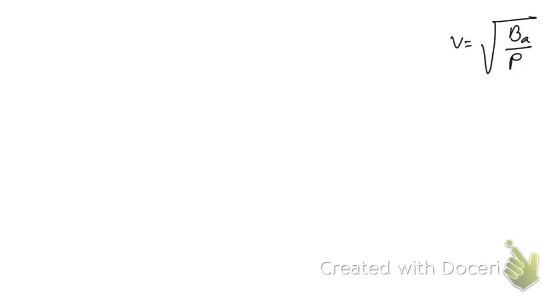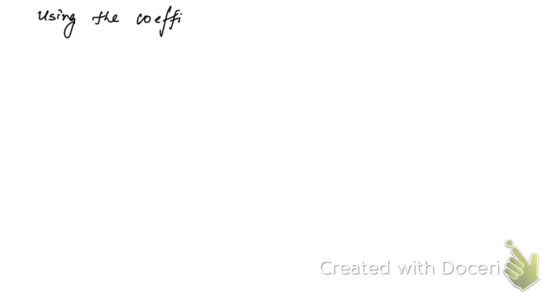So here we're going to use the bulk modulus of the medium during the adiabatic process, the coefficient of adiabatic elasticity, right?